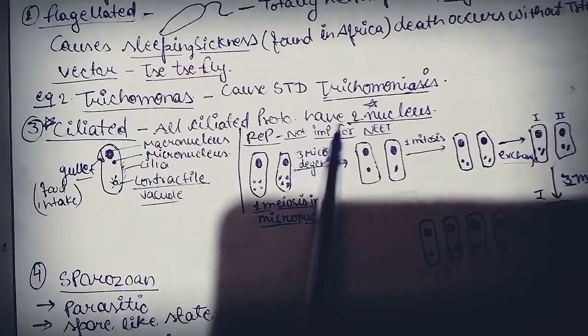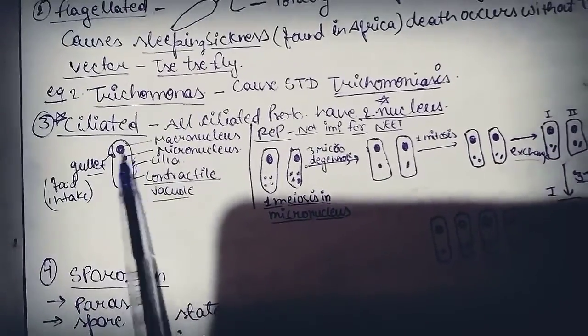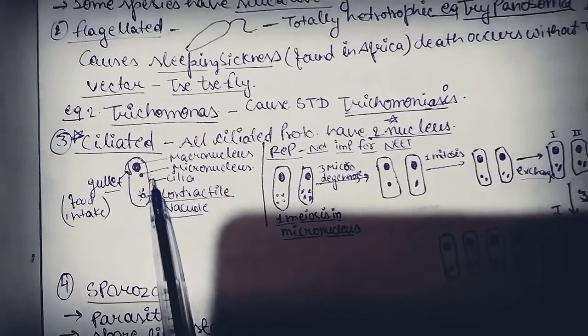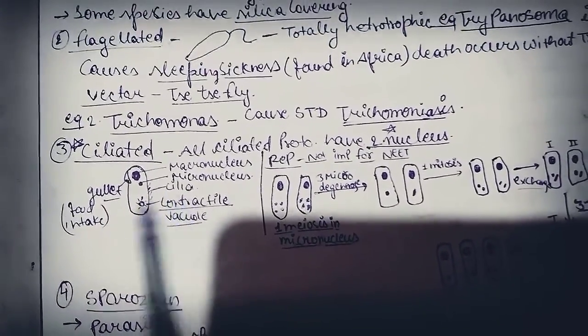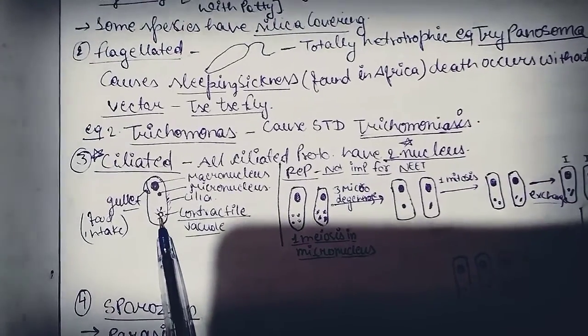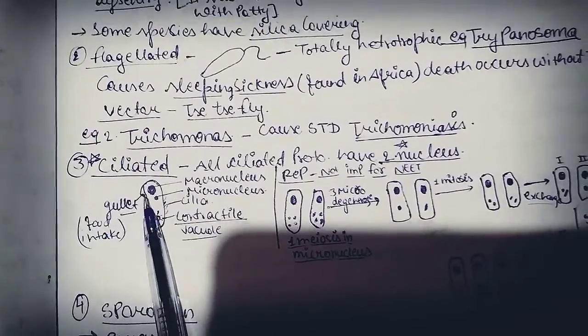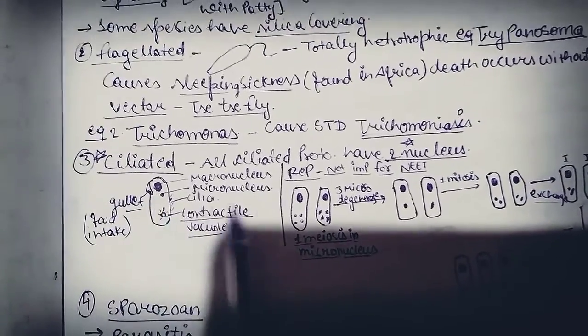The third one is ciliated. All ciliated protozoans have two nuclei. For example, Paramecium has two nuclei. One is the macronucleus and the second one is the micronucleus. For their movement, cilia are present, and these are contractile vacuoles for diffusion and all. This is the gullet. From here, they take food inside.